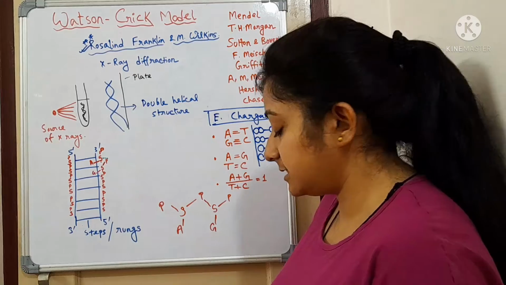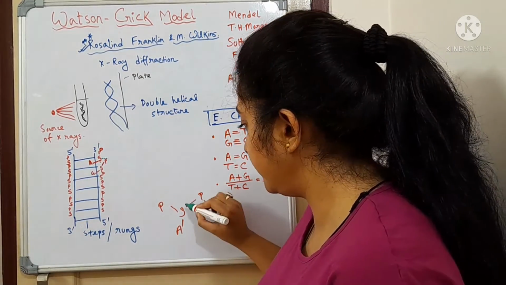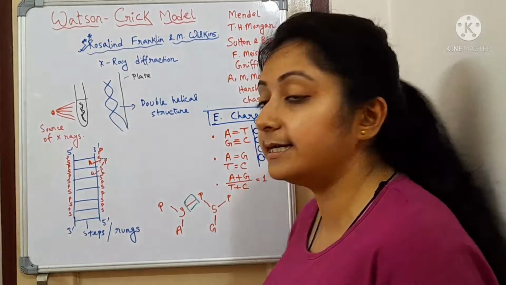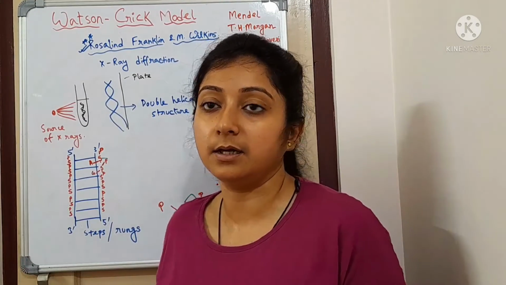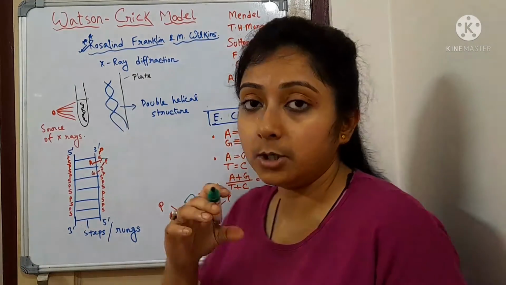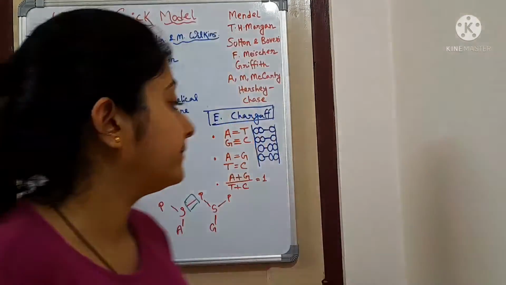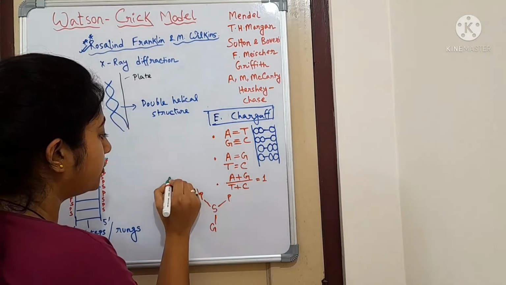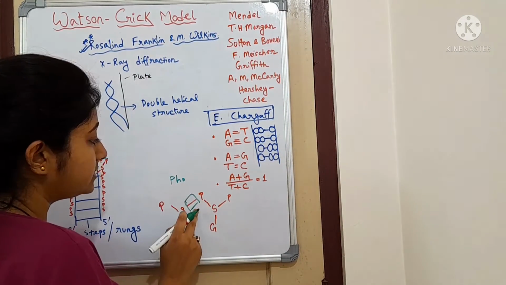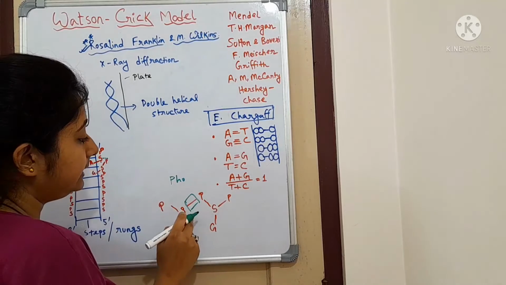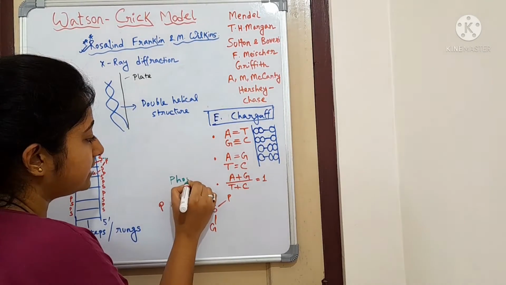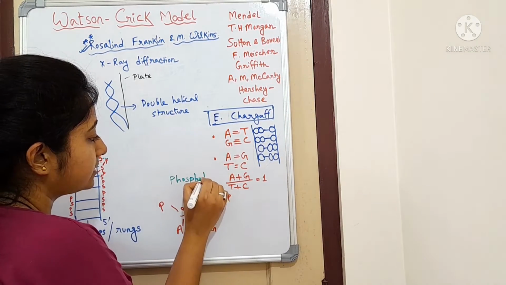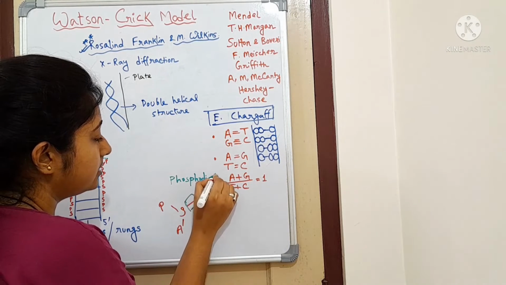So this is the bond by which two molecules, two nucleotides, are linking. This linking bond is known as the phosphodiester bond. As you can see, the phosphate is present on both sides. That is why it is known as the phosphodiester bond.